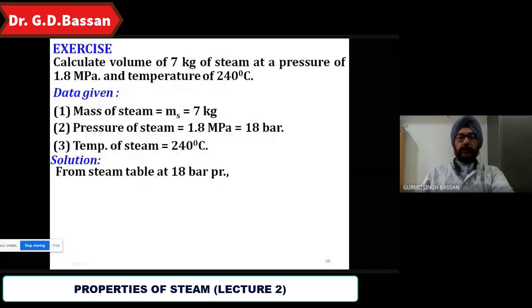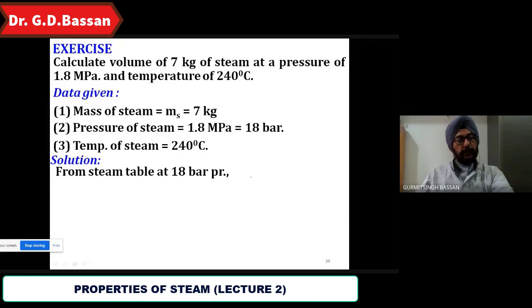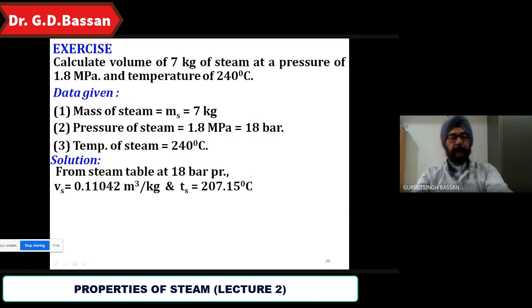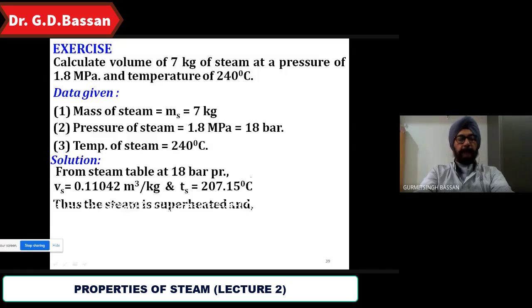So that is less than 240. So that means it is a superheated steam. So VS is 0.11042 and TS is equal to 207.15.